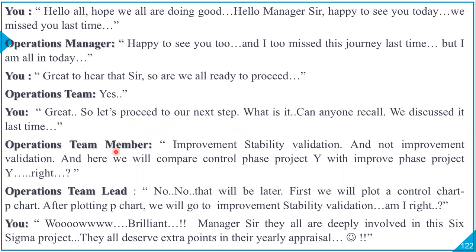One of the operations team members replied, improvement stability validation and not improvement validation. And here we will compare control phase project Y with improve phase project Y, right? Operations team leader said, no, that will be later. First, we will plot a control chart, that is P chart. After plotting P chart, we will go to improvement stability validation. Am I right? You replied, wow, brilliant.